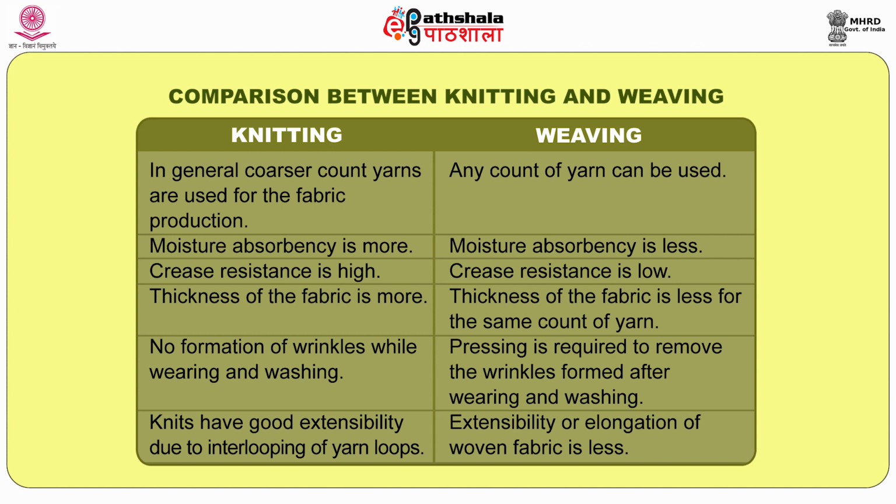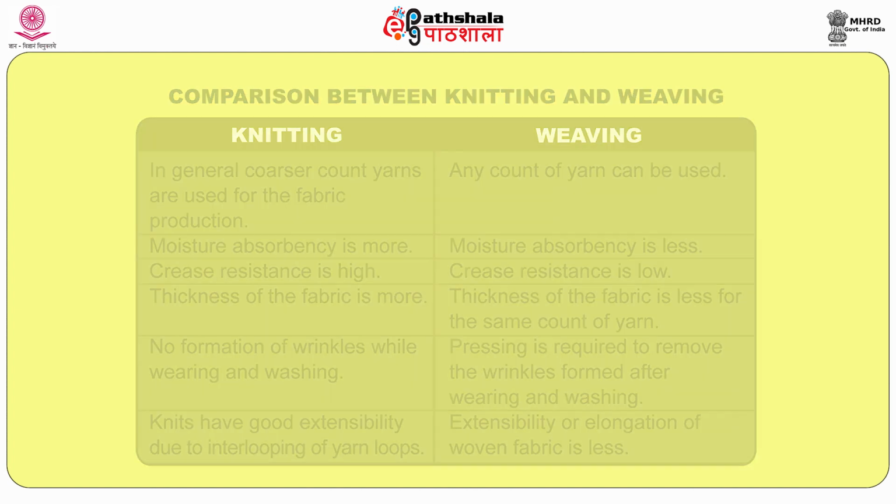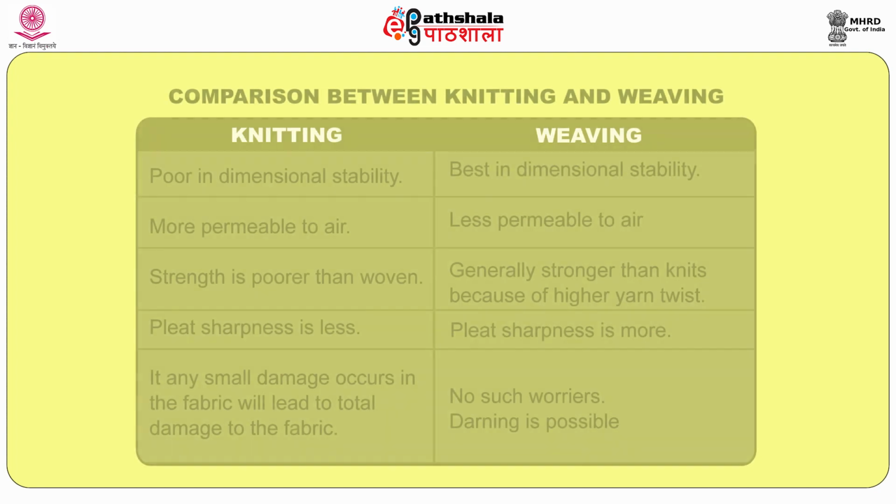And then knitted fabric has very good extensibility and very good recovery. That is the elastic character. Elastic character is nothing but, as I already told you, the looping of yarn. The loop can be extended, and when the load is released, the loop recovers its original position. This is called elasticity. The elasticity of knitted fabric is very high, but in woven fabric we have interlacement of warp and weft. Automatically there is no elasticity, or very little elasticity, compared to knitted fabric.